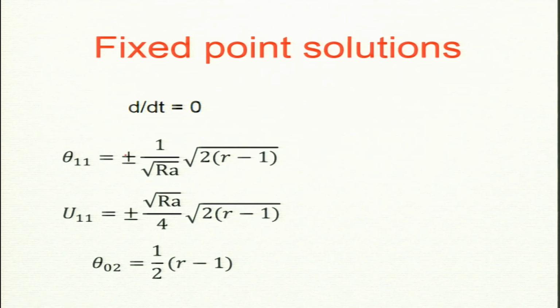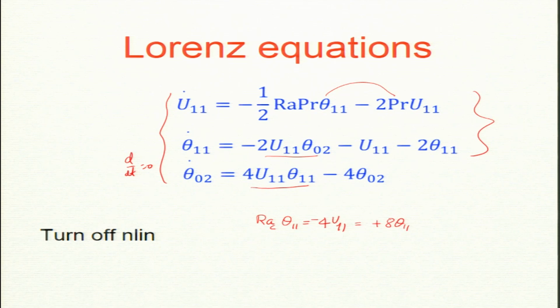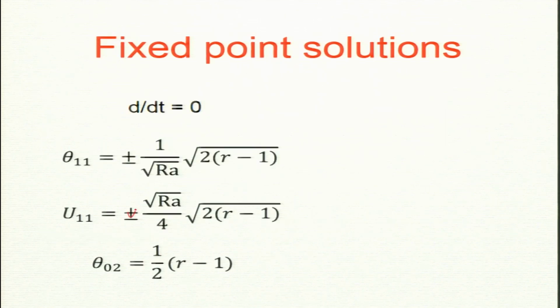Now, if this is a plus, then u11 should be minus. You see, theta 11 and u11 must be opposite sign. So, this should be minus plus.